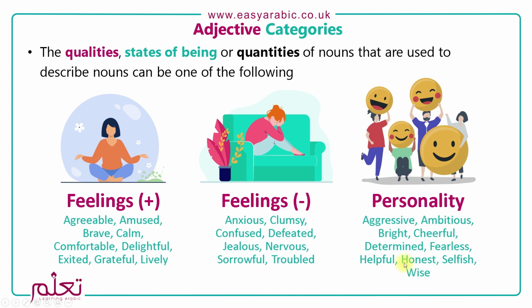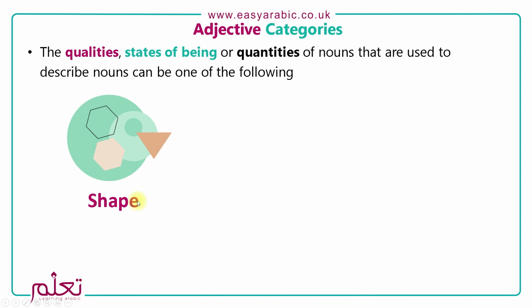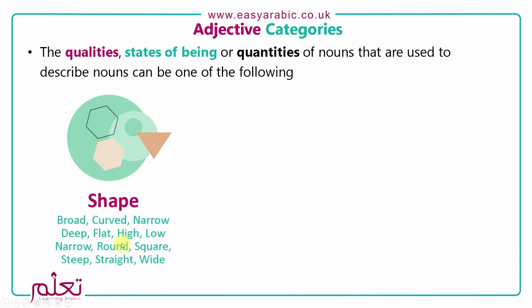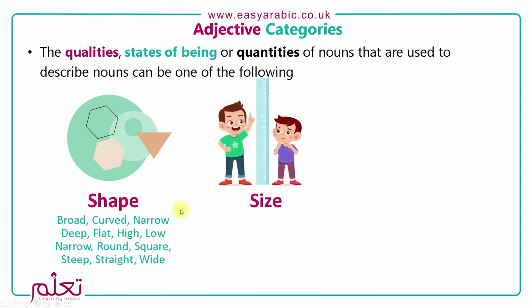We can also use adjectives to describe shapes. So we can say something is curved, or square, or round. And when we talk about shapes, we can also discuss the different sizes. This refers to both humans and objects.